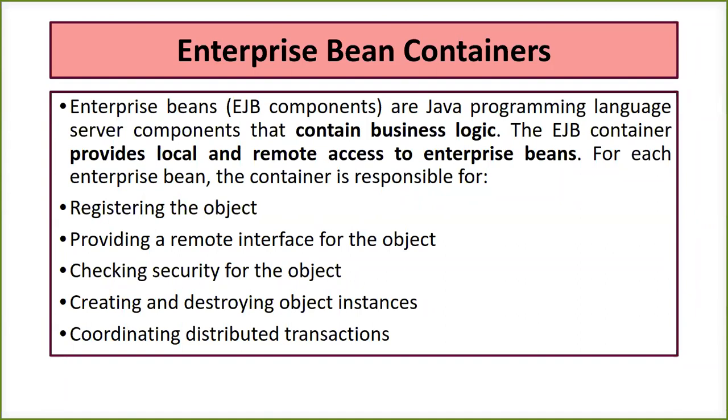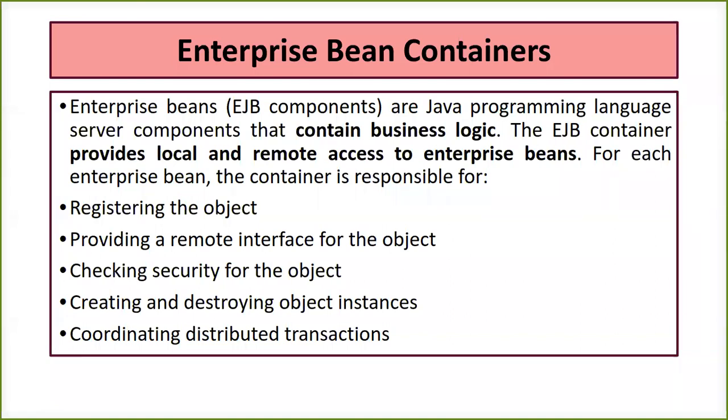The transaction between the server and the client and the server and the database happens when we write proper and perfect business logic inside the server application. So who is going to deal with all this communication? Enterprise Java Bean is also one of the technologies we can use to develop a server side application, which takes the help of the Java programming language and contains business logic. The EJB container is going to provide local and remote access to the enterprise beans.